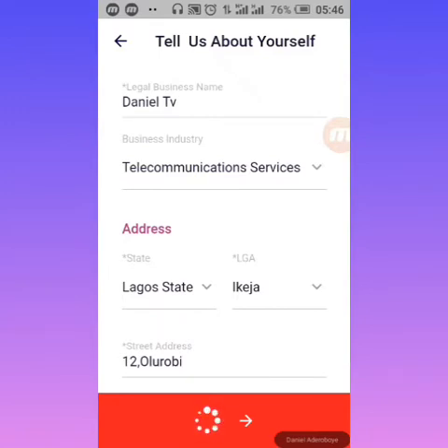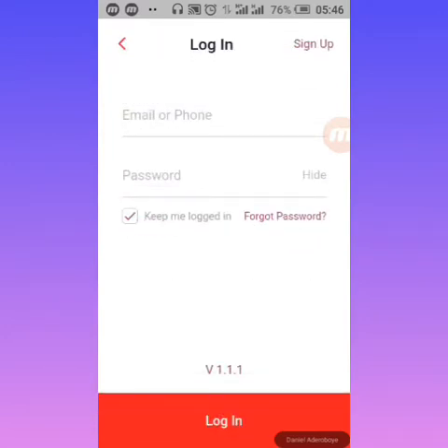Alright, so let's wait for that to load. This is actually creating an account for you. So that is probably everything you have to do. Just make sure that you put your real name. Immediately you finish that, it's going to tell you to log in again. So this part is very important.